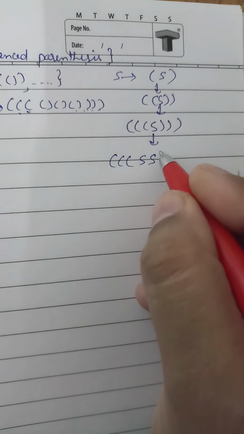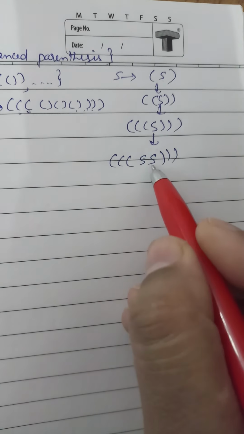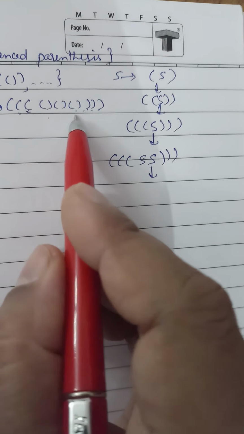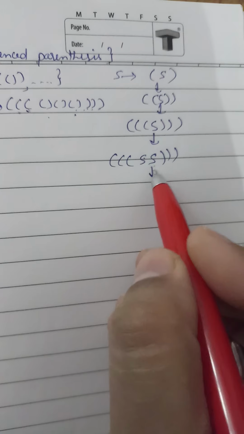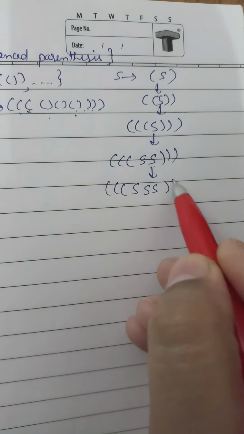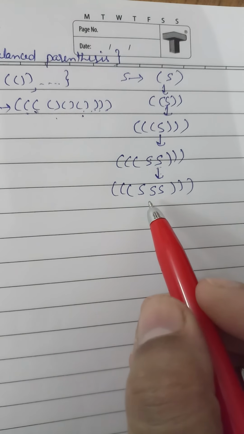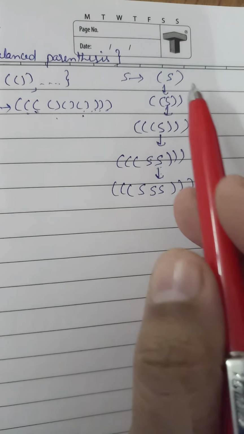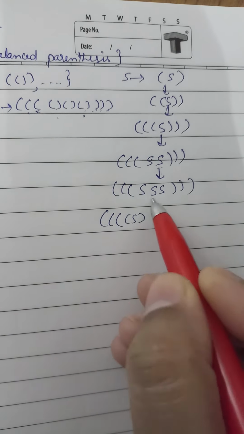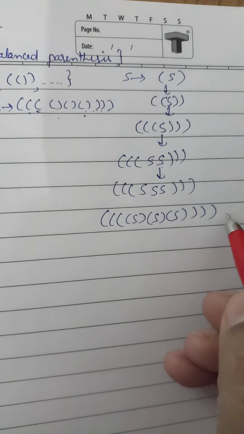So double S and 3 braces. And now for this single S, because here we need 3 brackets inside, for this S we can take double S also, rest will remain same. Now we have this S, and for S we can write like this also. So how do we write? For 1 S, for 2 S, for 3 S, and these 3 brackets are closed.